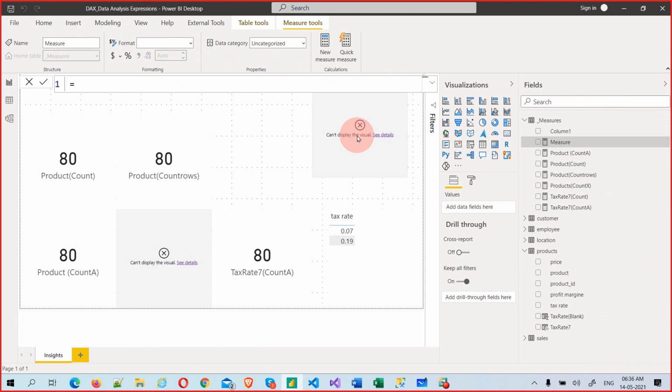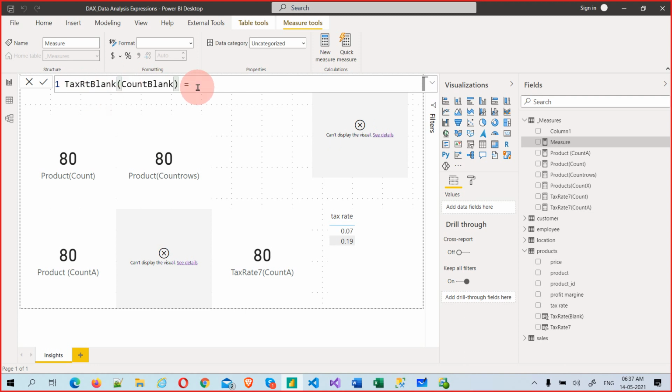So what is count blank? Tax rate blank. What am I going to do? Count blank is a function, so I can give any name. It's not that I should give only something like this, I can give anything.